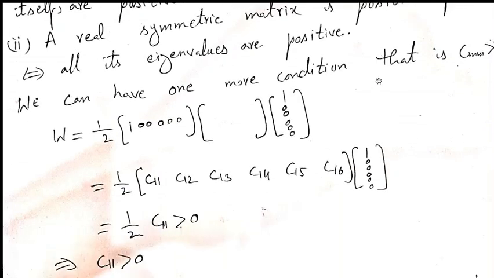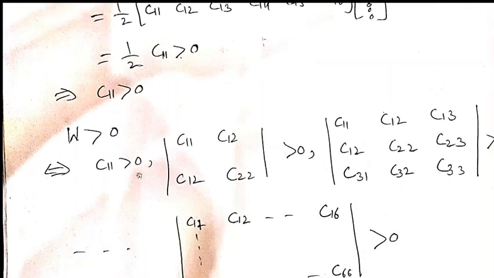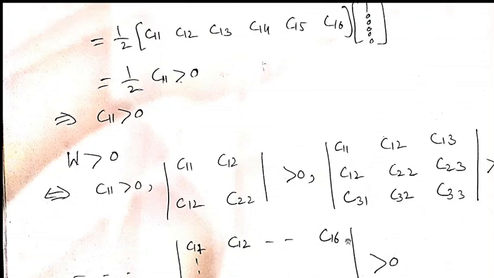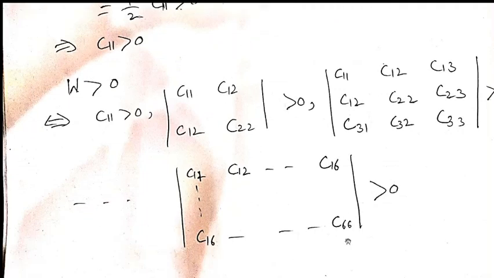Now these are here. It means that C11 is positive. This is the second determinant: C11, C12, C21, C22. This is the third leading principal minor: C11, C12, C13, then 3 by 3, then 4 by 4, then 5 by 5, then 6 by 6. These are the 6 leading principal minors, and we take the determinants of the leading principal minors.